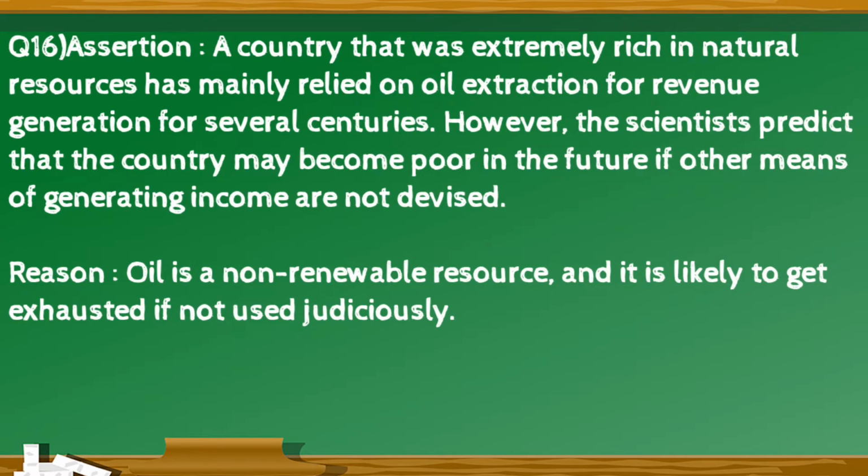Question 16. Assertion: a country that was extremely rich in natural resources has mainly relied on oil extraction for revenue generation for several centuries. However, the scientists predict that the country may become poor in future if other means of generating income are not devised. Reason: oil is a non-renewable resource and it is likely to get exhausted if not used judiciously.